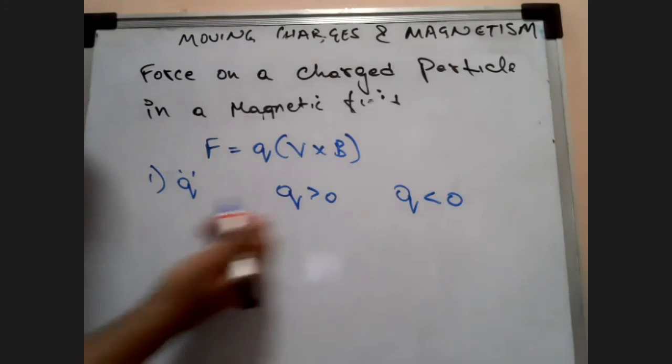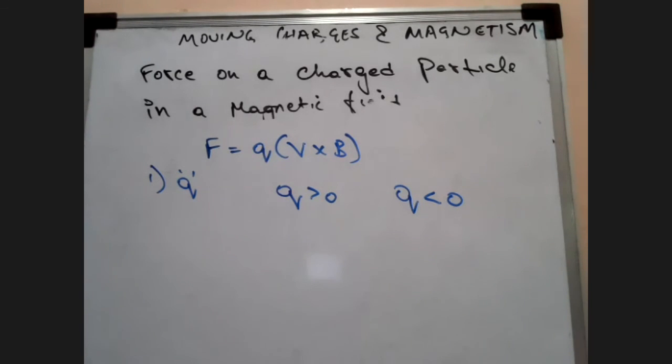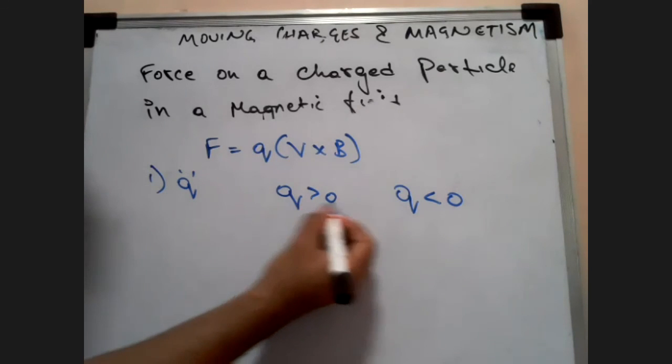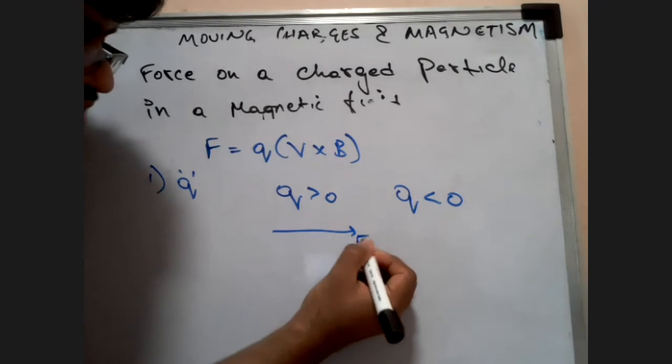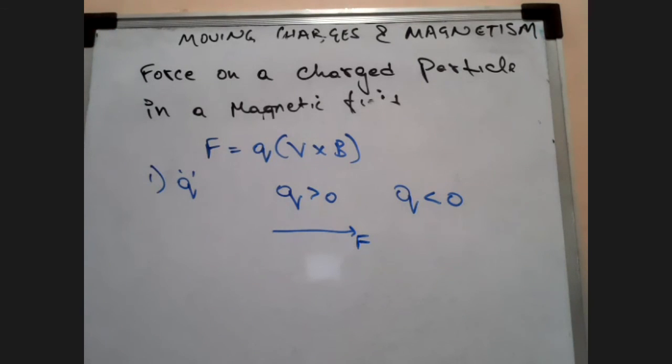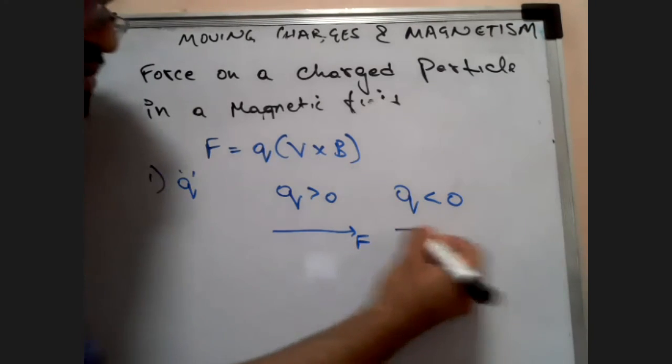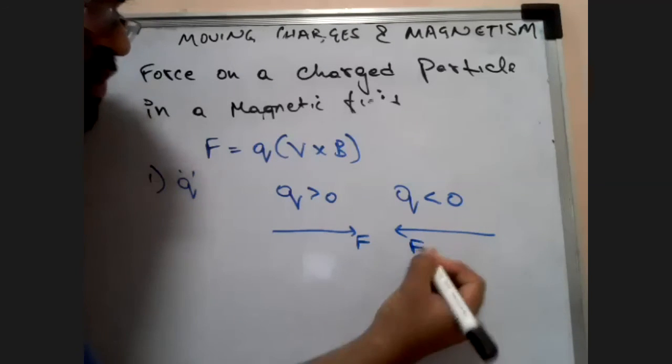Force depends on the charge Q, both positive and negative. If force is in this direction for a positive charge, please remember that for a negative charge, the force will be in the opposite direction.